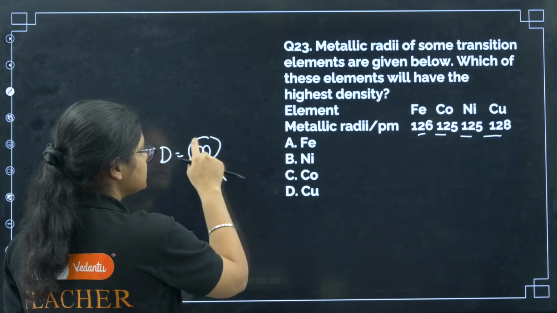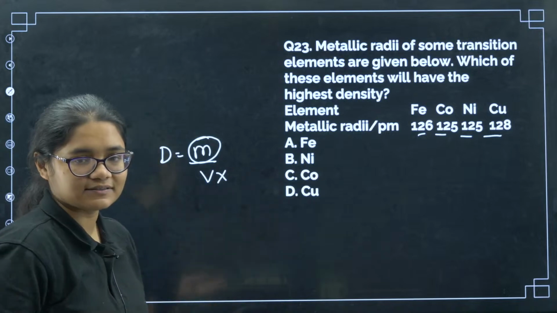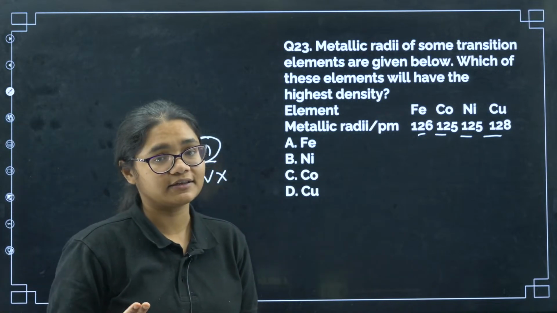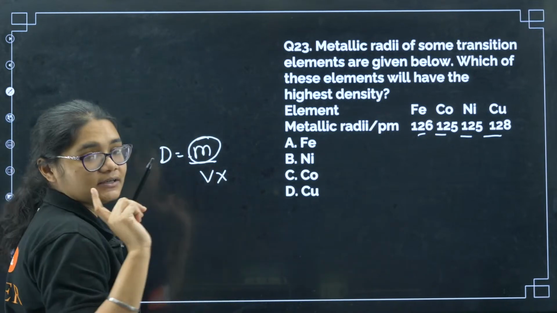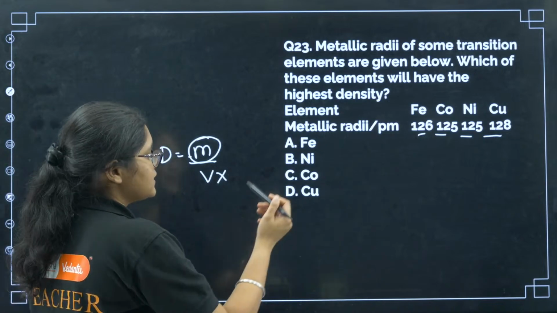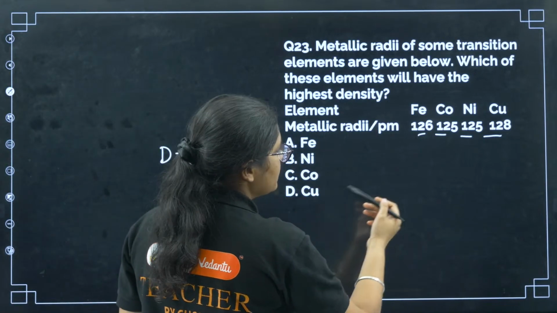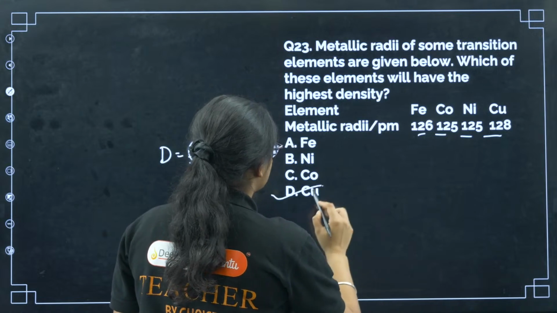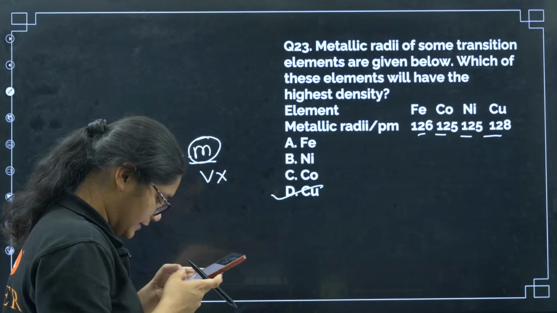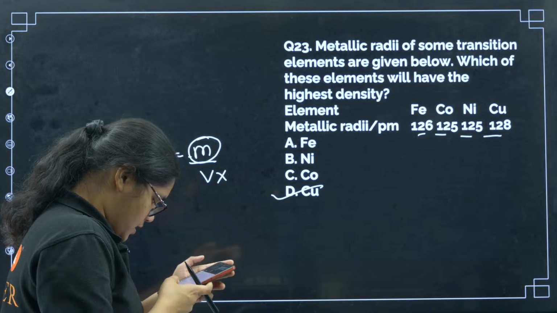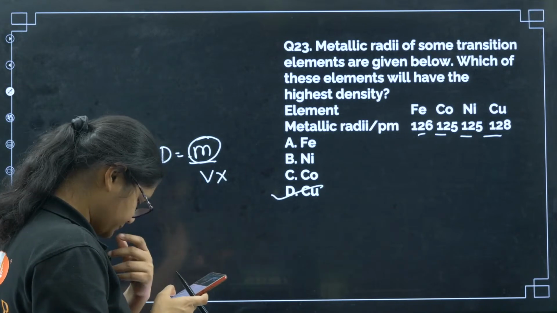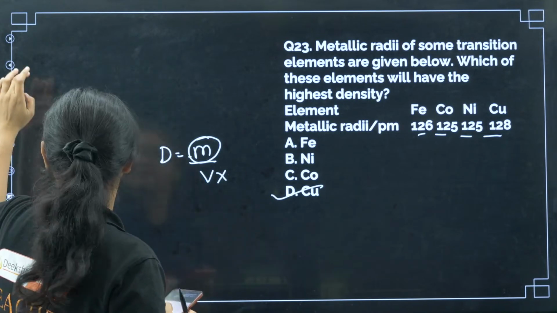Now what is the mass? If you go along the period, mass is increasing because atomic number is increasing. So if mass will increase, density will also increase. So I can say iron, cobalt, nickel, copper. So copper will have the highest density, that is option number D here. Okay, yes, I think all of you are getting this one.